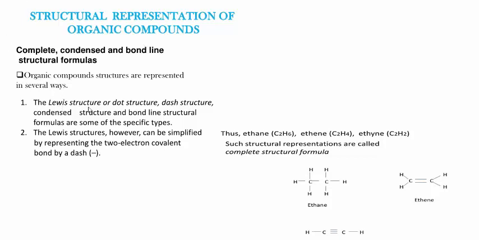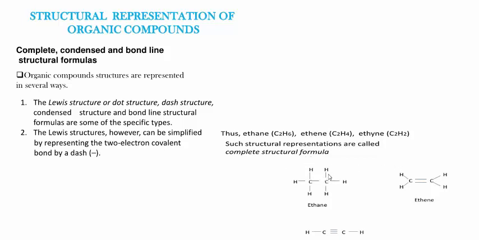See here, the Lewis structure or dot structure, dash structure, condensed structure and bond line structure formulas are some specific types. The Lewis structures can be simplified by representing the 2 electron covalent bond by a dash, meaning there is a bond present between 2 electrons of a covalent bond. Thus ethane, formula C2H6, ethene C2H4, ethyne C2H2, such structural representations are called complete structural formula or open structure formula.